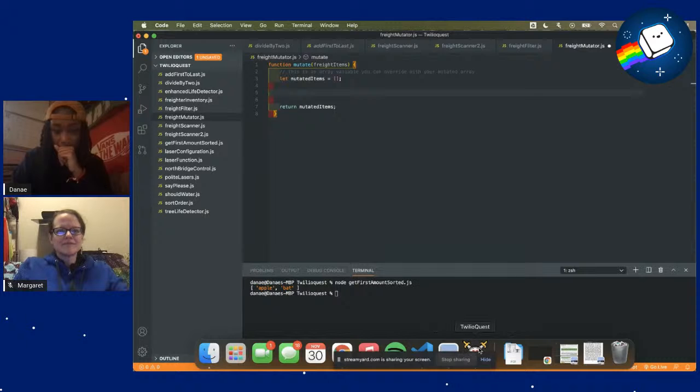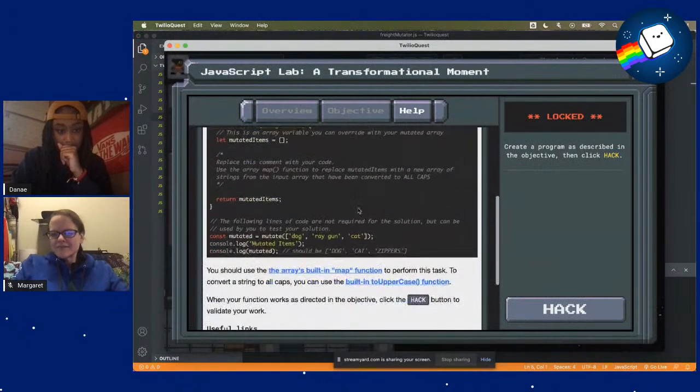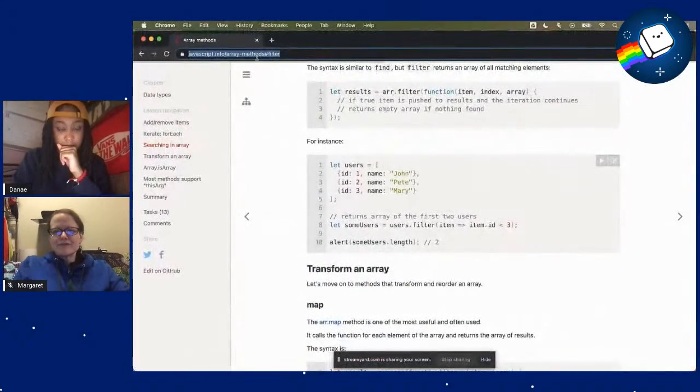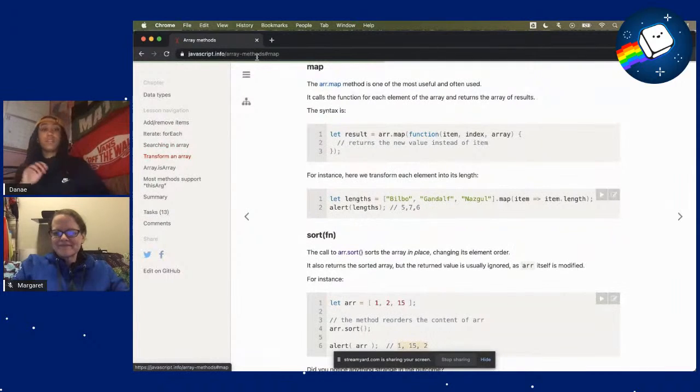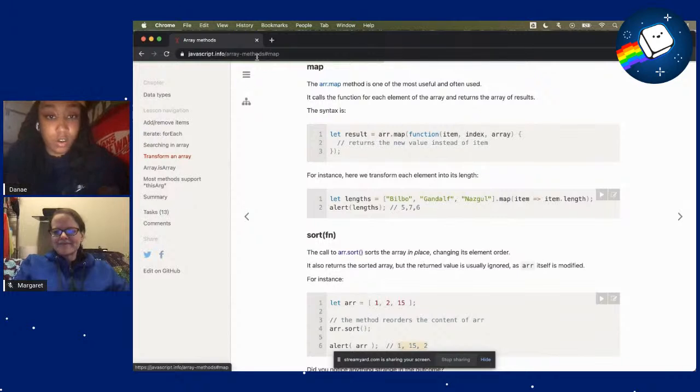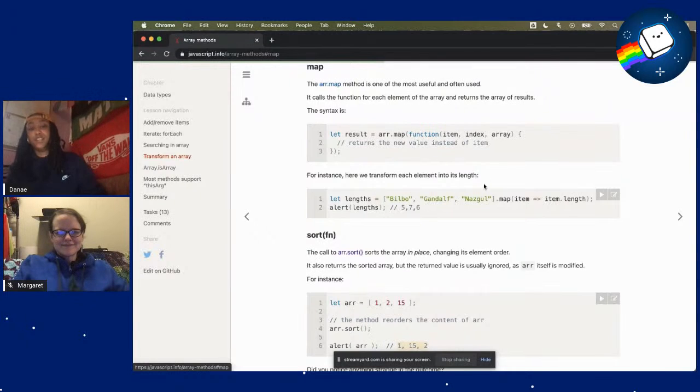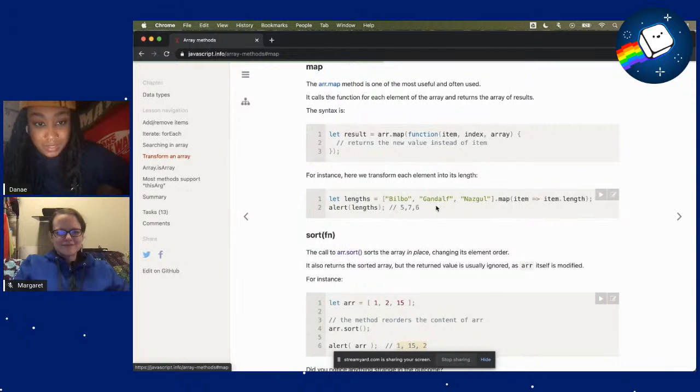So now I want to take a quick look at the documentation for the map function. I'm learning a lot about array methods today. So the array map method is one of the most useful and often used. Okay, that's good to know. It calls a function for each element of the array and returns the array of results. So here's the syntax, similar to the ones we just did. Call the map function with item, index, array. Cool. And here we'll transform each element into its length.